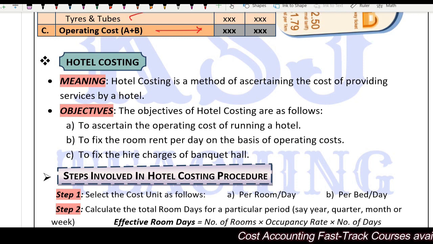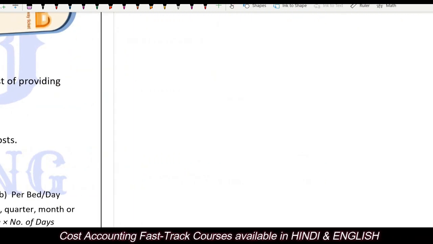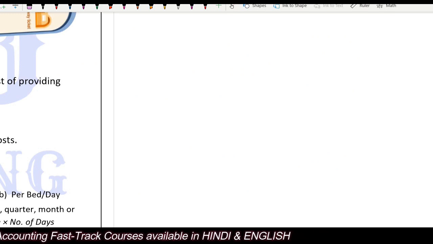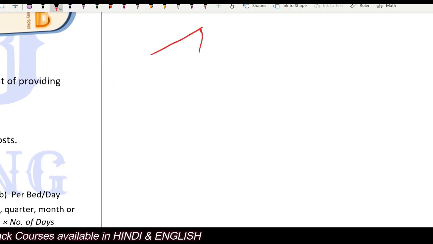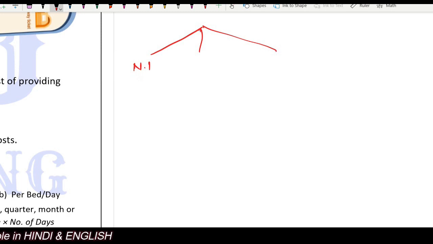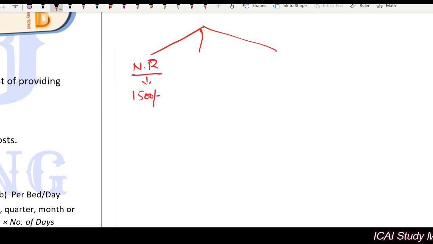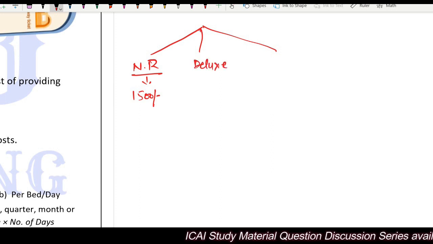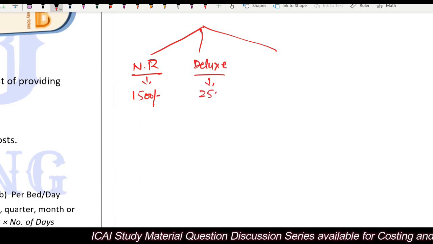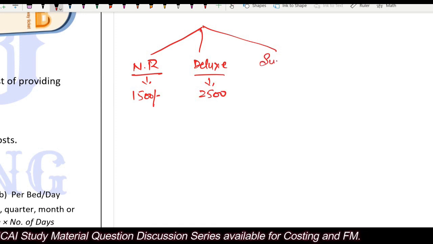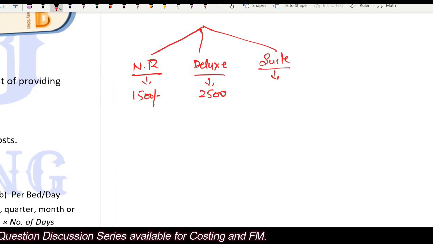When you go to a hotel, they will show you, sir, there are three types of room. One is our normal room, the rent is say 1500 rupees. Another one is our deluxe room, the rent is say 2500 rupees. And another one is a suite, which may cost you say 4500 rupees.